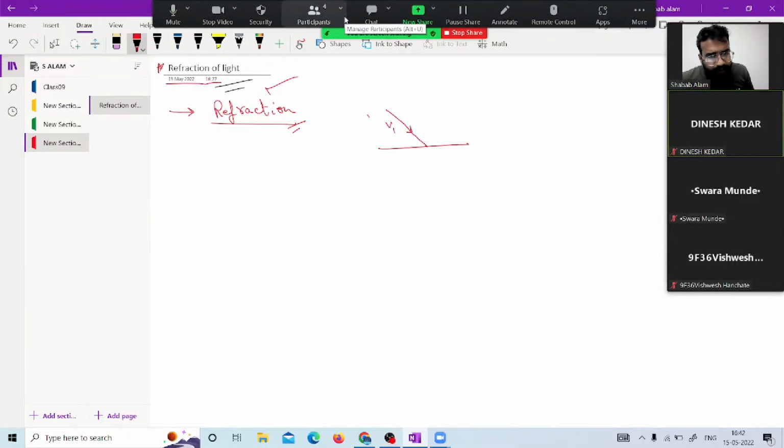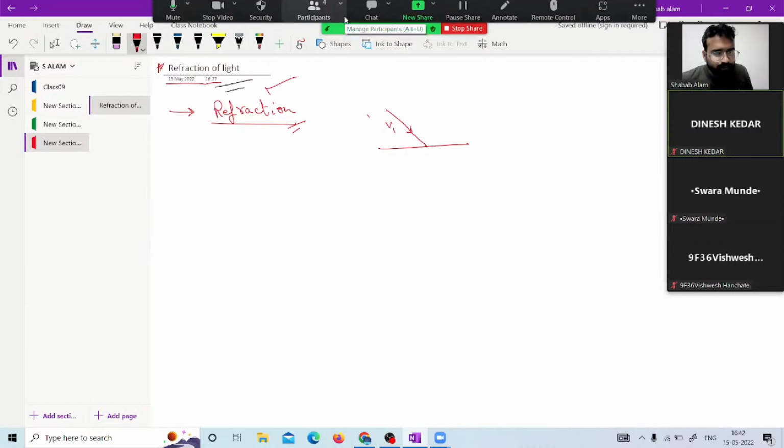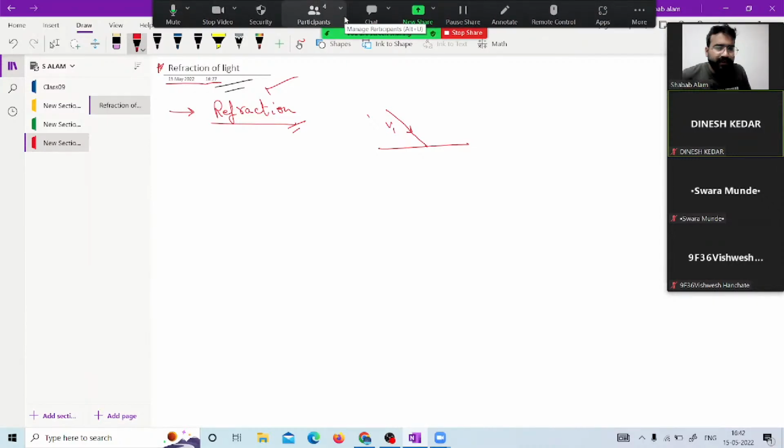So that particular light has some frequency, some amplitude, means it has some wave nature, and few of the parameters of that particular electromagnetic wave, to which we say light, change and few of the parameters remain constant. So we have to be very careful and we have to understand those as well.